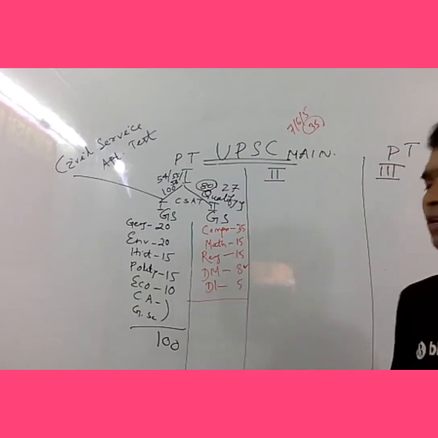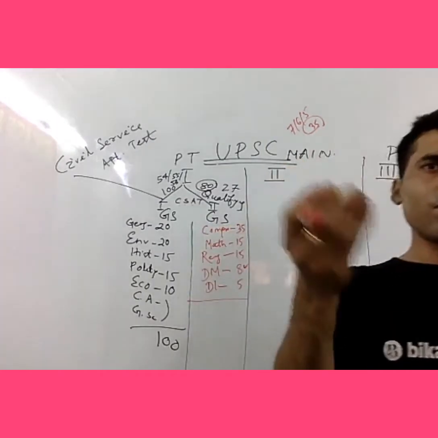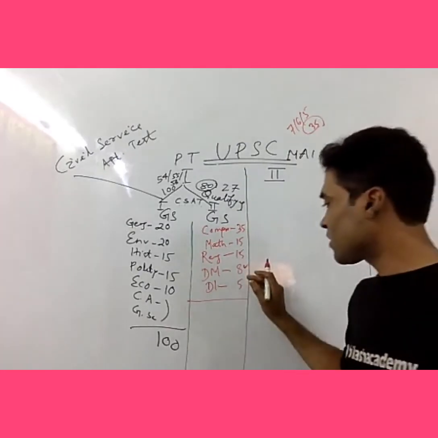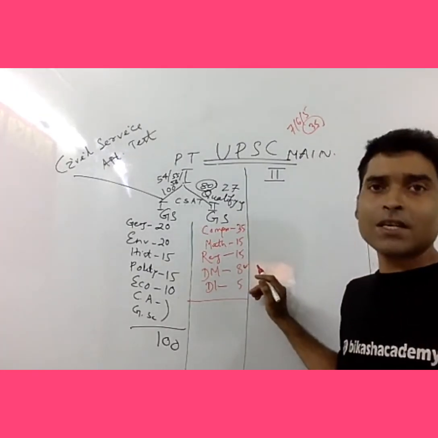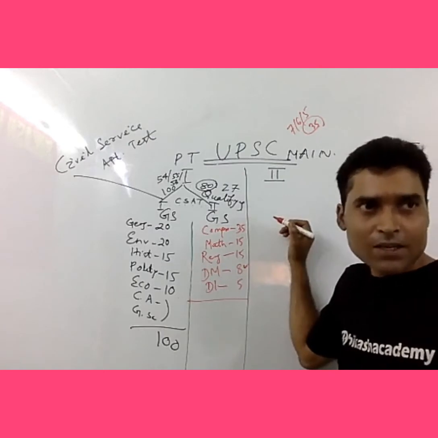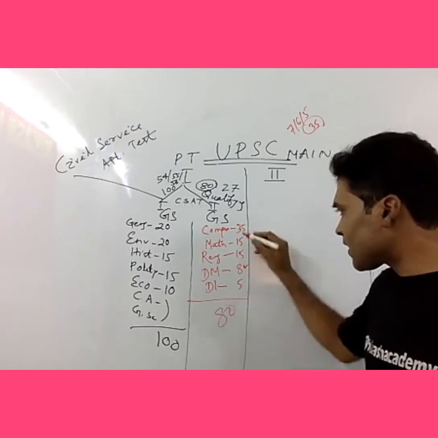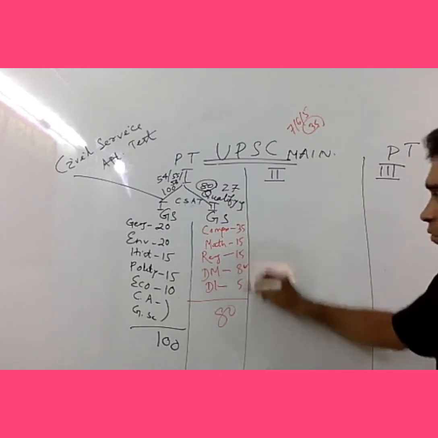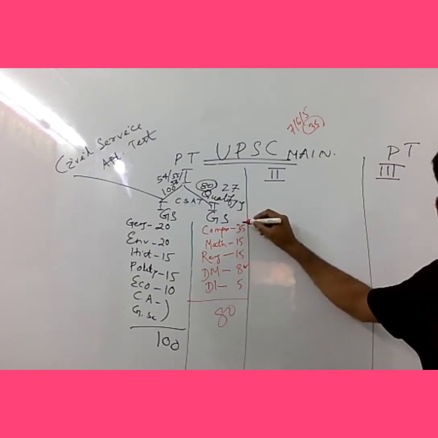The rest is interpersonal skills, some sort of communication skills, maybe not exactly grammar, out of this passage also. So total 80 questions. You can adjust also. If it is 15, if it is 14, no issue. This is the way they are asking in paper 2.